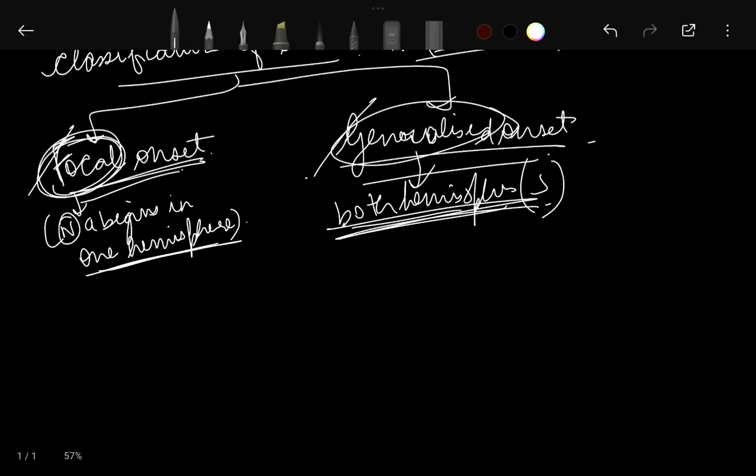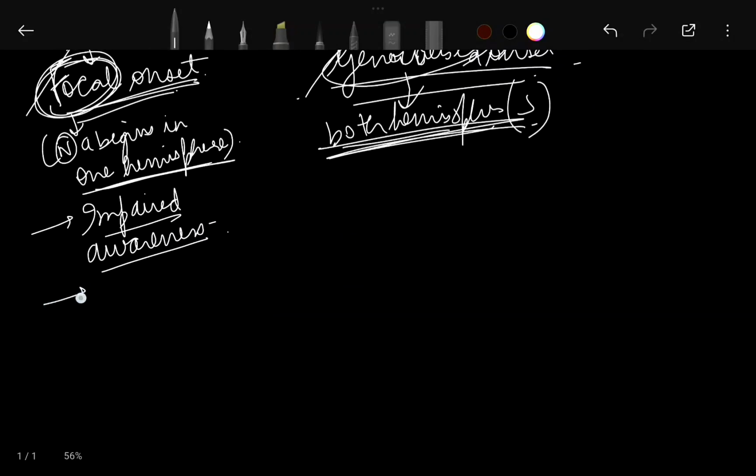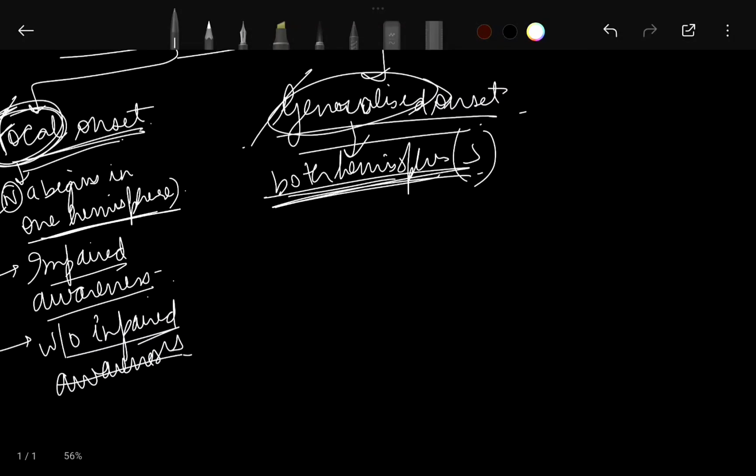Focal onset will lead to impaired awareness in the person. The person will not be much aware, though it can also happen without impaired awareness if the patient is lucky enough. Now, what is a generalized onset? Simultaneous involvement of both hemispheres is seen, and it is always associated with LOC.